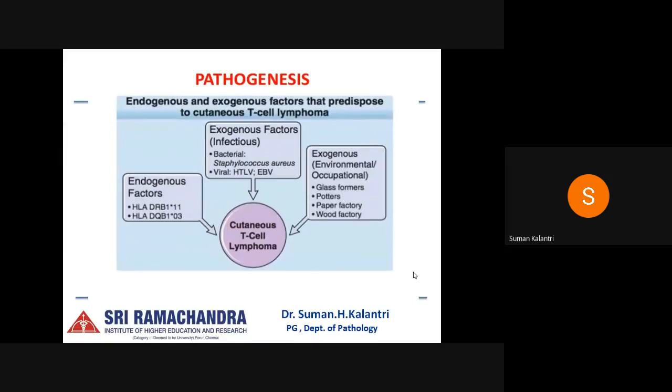So first, I'll be talking about the endogenous factors. Certain histocompatibility locus antigens have been associated with mycosis fungoides, and mycosis fungoides can run in families linked with the HLA class 2 alleles, which are HLA-DRB1*11 and HLA-DQB1*03.